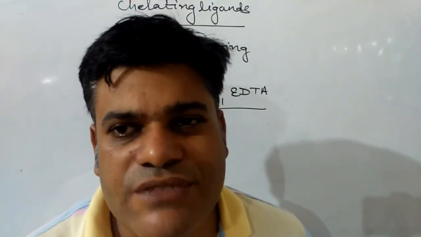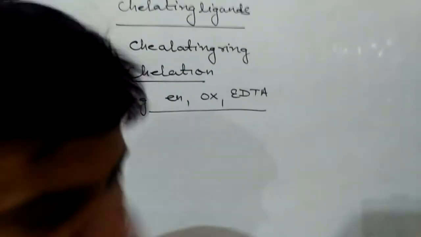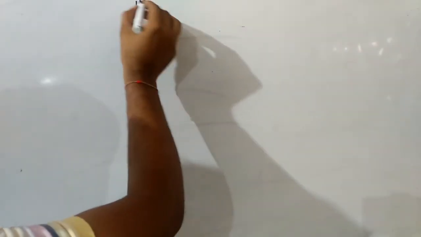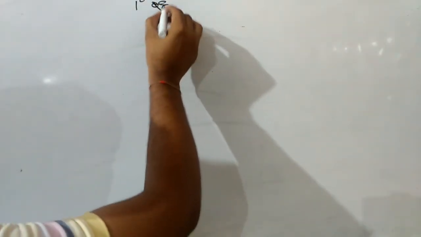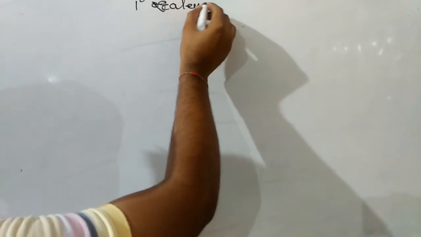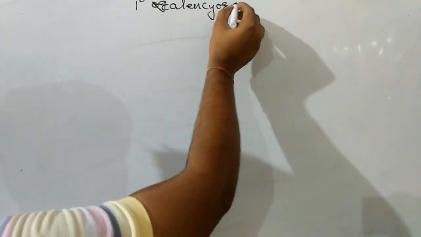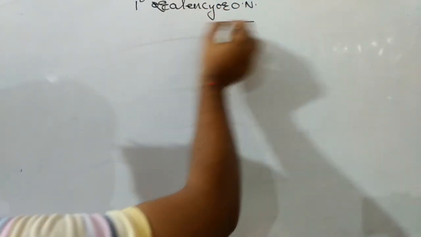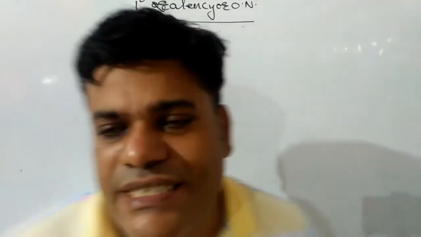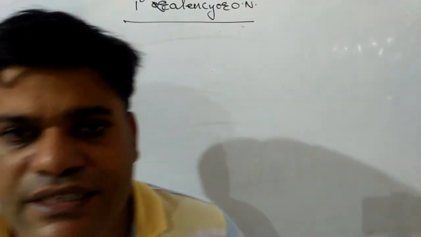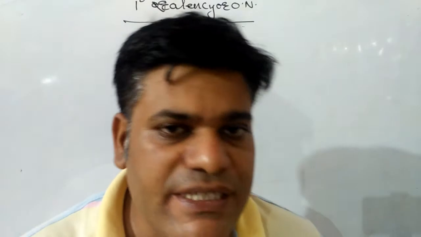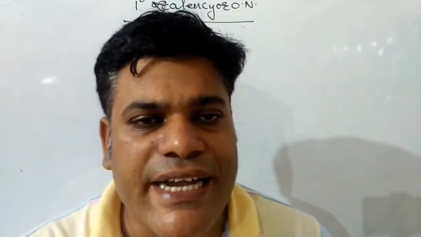After this, we have to discuss one more important topic, primary valency or oxidation number. What is the primary valency? Primary valency may be defined as the charge present on the central metal atom in a complex.